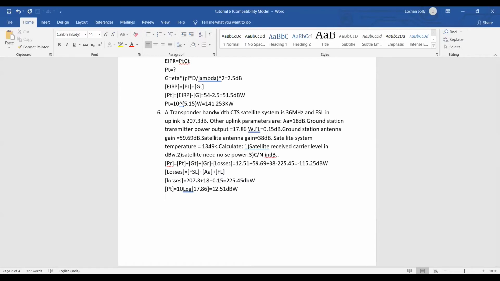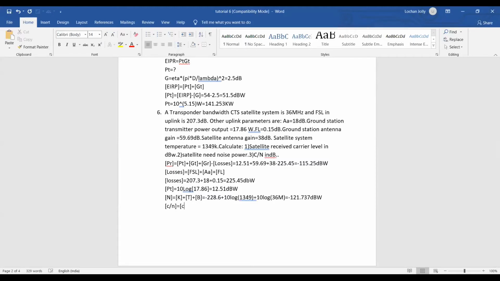Now, what is the next part that we have to calculate is the satellite noise power, right? Noise is KTB, ठीक है? K कितना है हमारा? K is minus 228.6. What is T? T is 10 log of 1349 plus, what is B? Bandwidth. Bandwidth is 36 megahertz. 10 log of 36 mega. 21.737.